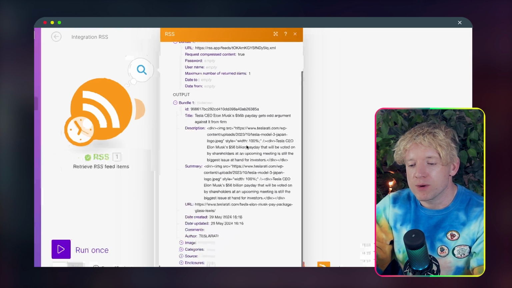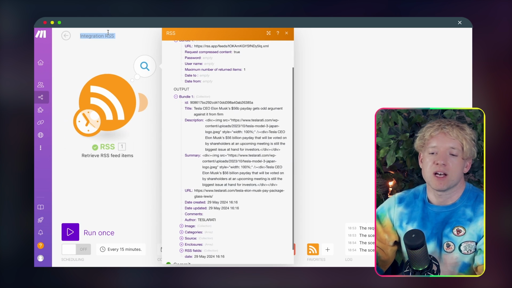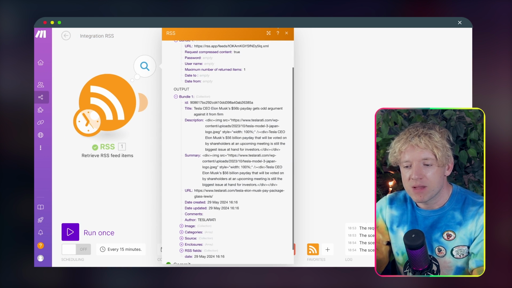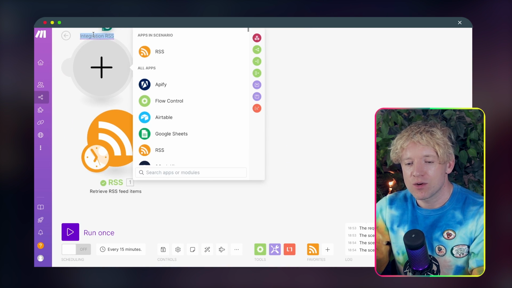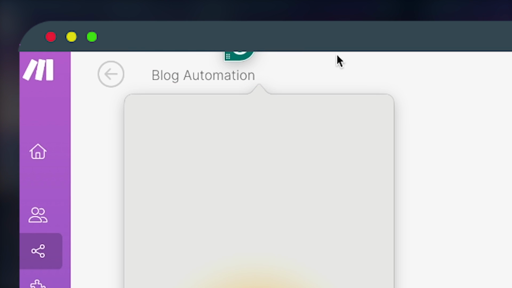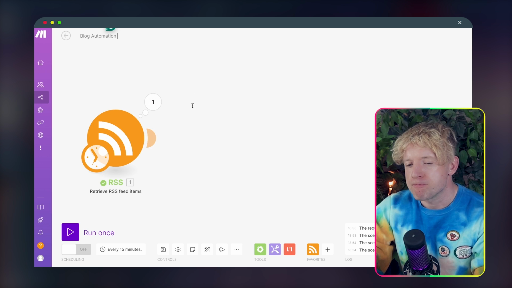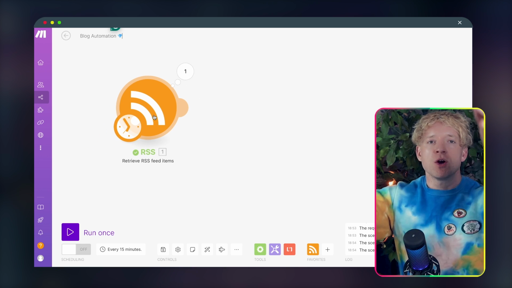So look, we're going to zoom out a little bit. Sweet. And of course, guys, we need to name this right. Let's name our scenarios, okay? Call this one Blog Automation. And of course, we need a little emoji. We're going to have a little diamond emoji. Cool. Now, we've got the RSS feed.